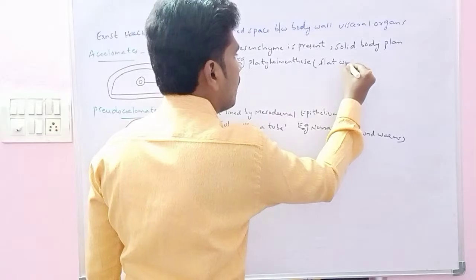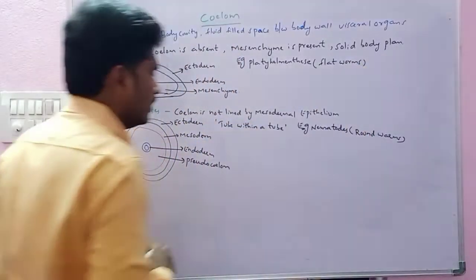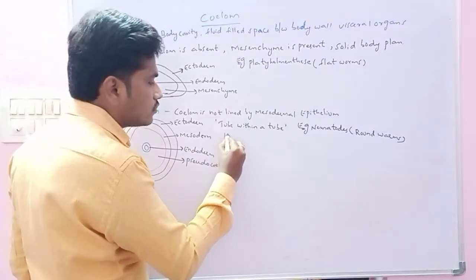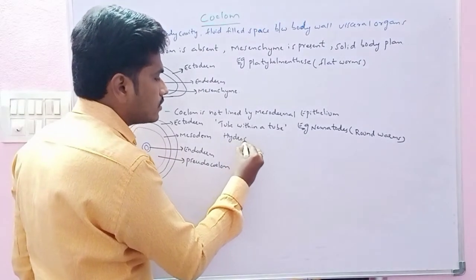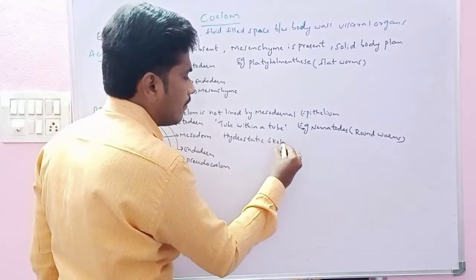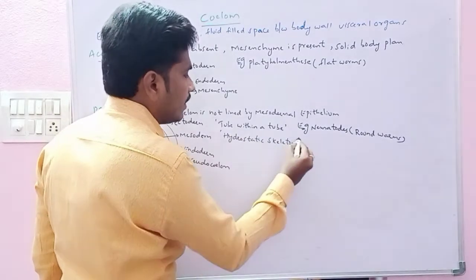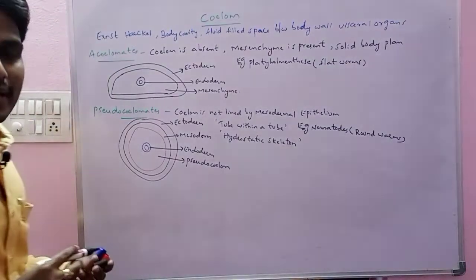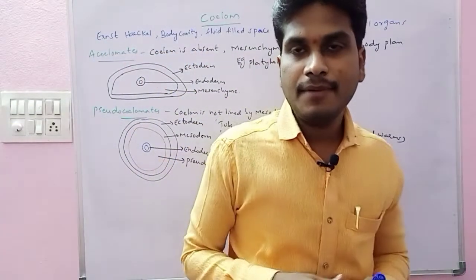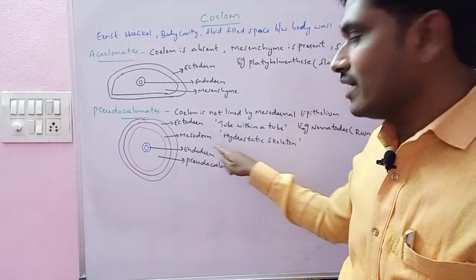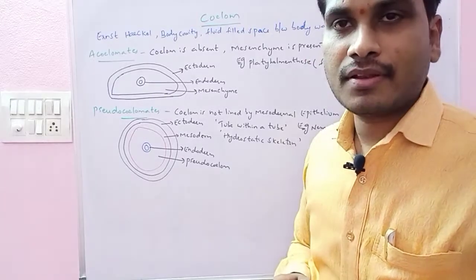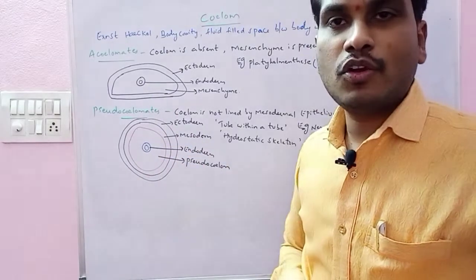Here in the pseudocoelomates they also form the hydrostatic skeleton, which helps in the free movement of the body parts. The gastrovascular cavity is developed, and all the functions which the coelom carries out are carried out by the pseudocoelom. This is about the pseudocoelomates.